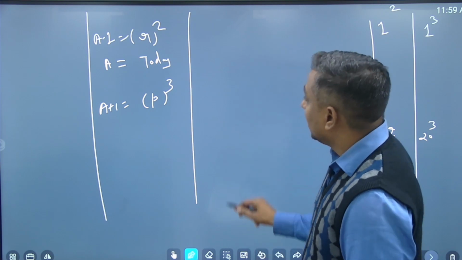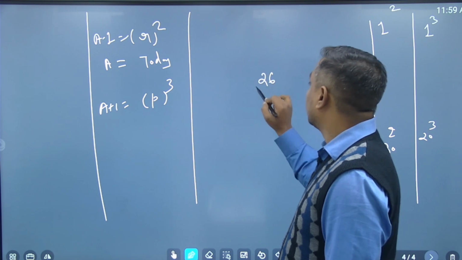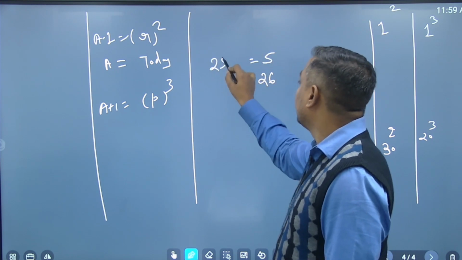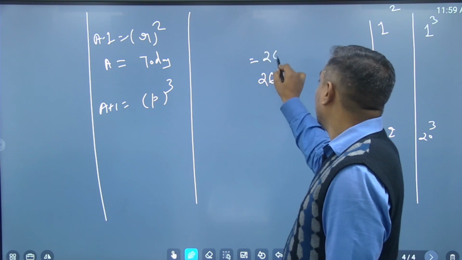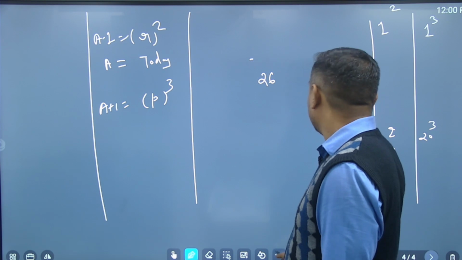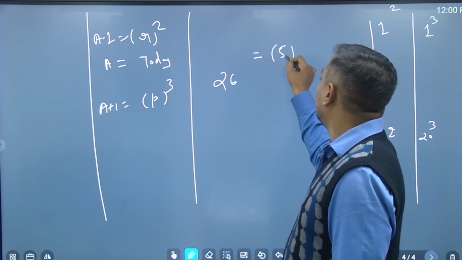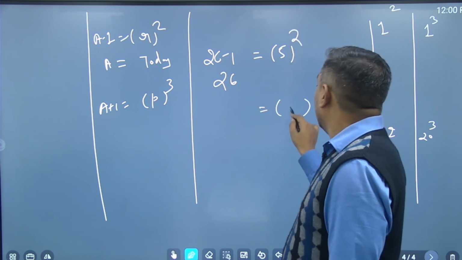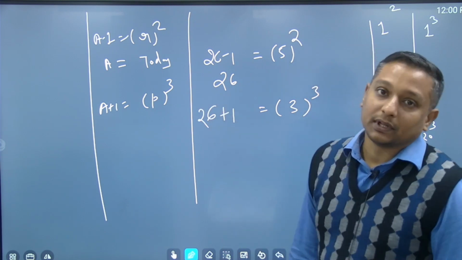Secondly, sir, now you will start. I will tell you, suppose I consider his age being 26, then look at the answer. 26 minus 1, it is going to be 25, which is a square. I am writing it in the same manner, I actually wrote 26 over here, so it should be here. Now 26 minus 1 will let you have a square of 5 and 26 plus 1 will let you have the cube of some other number.